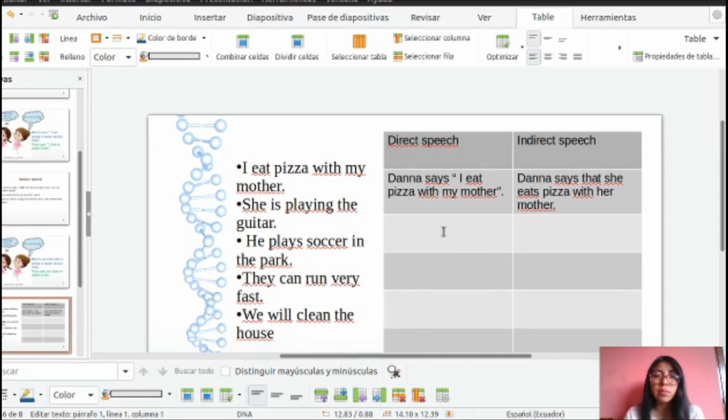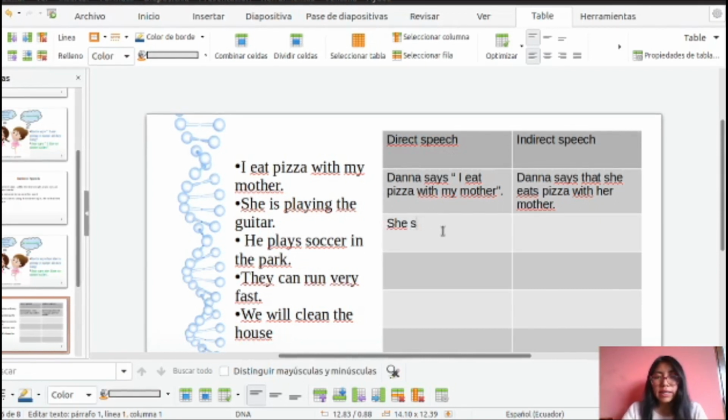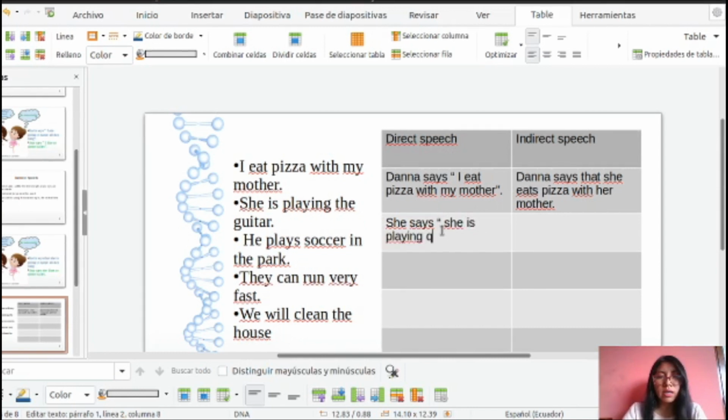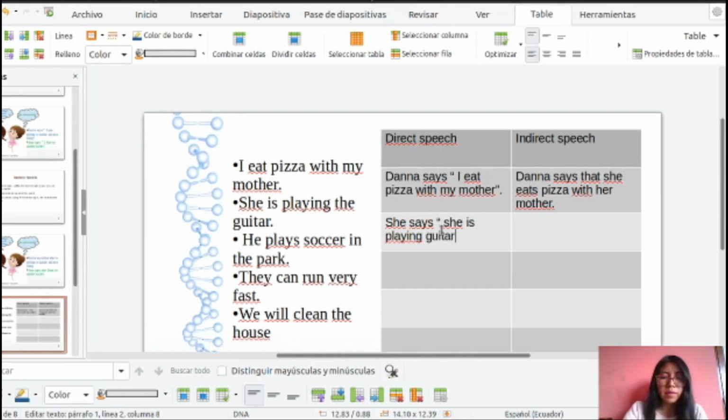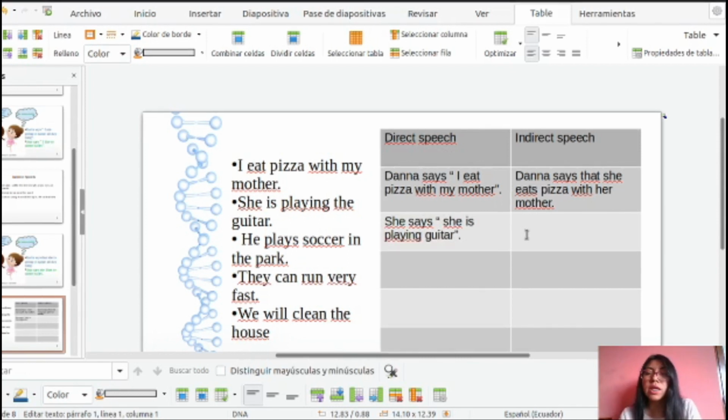I am going to write in direct speech. Okay, so she says, quotation marks, "She is playing guitar." Okay, I close the quotation mark and point. Okay, I am going to do it in indirect speech.